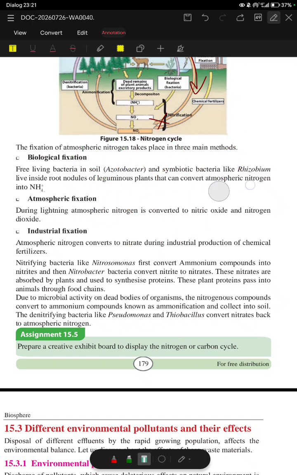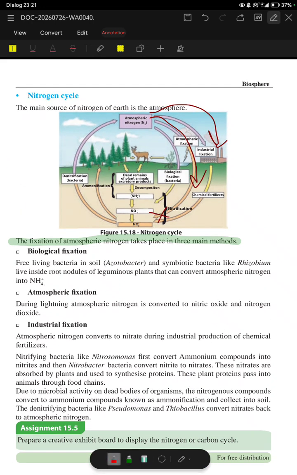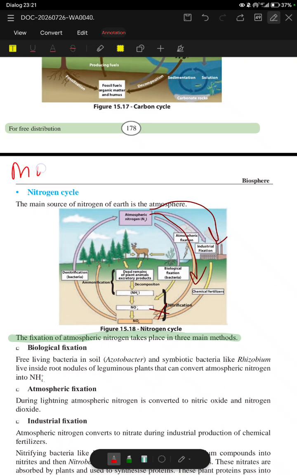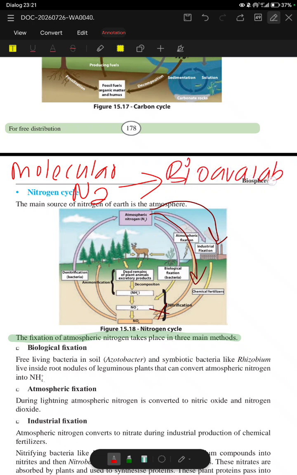Okay, so let's read first. The fixation of atmospheric nitrogen takes place in three main methods. First one, biological fixation. What we are doing is converting molecular nitrogen, which means the nitrogen present in the atmosphere, to bioavailable nitrogen.